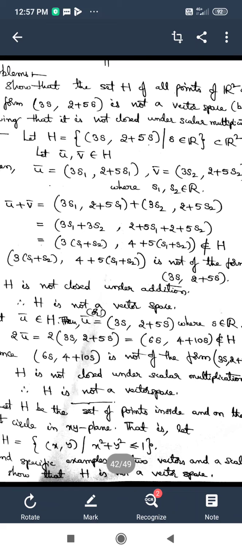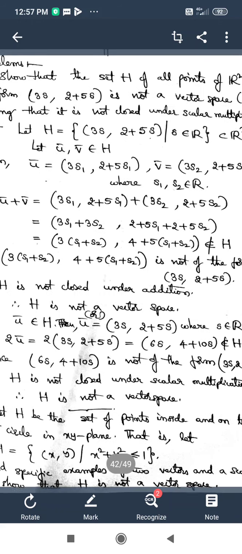Now 2u bar, which is cu bar, the scalar multiple, here I am taking c as 2, so 2u bar is equal to 2 times 3s comma 2 plus 5s.